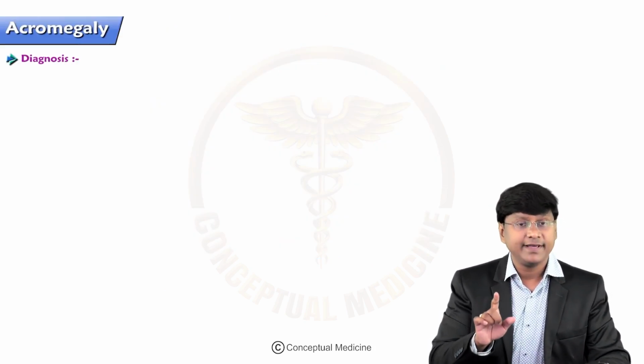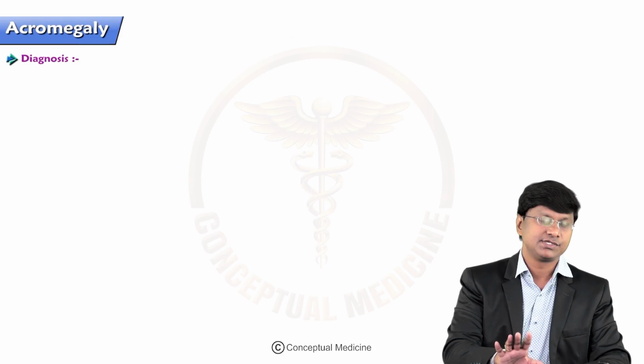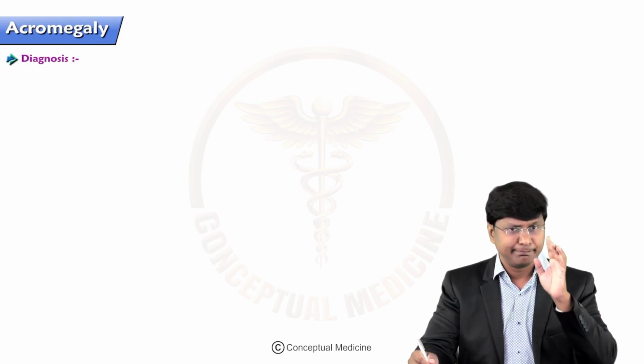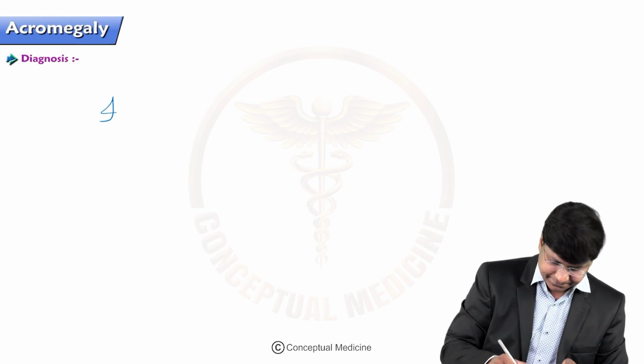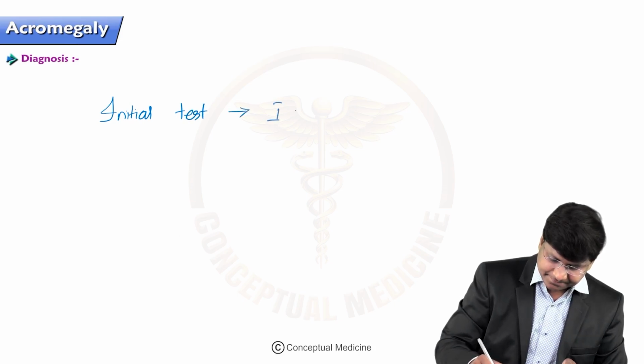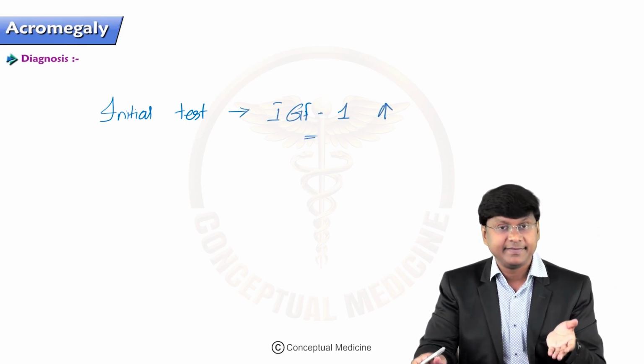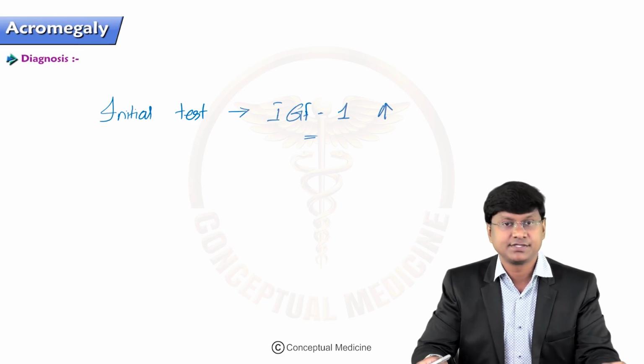So always you need to do a chemical analysis in case of your endocrine disorders. So what is the first line investigation? The best initial test, right? The best initial test will be insulin-like growth factor 1 levels, which will be elevated. That is, there will be increase in your somatomedin levels.